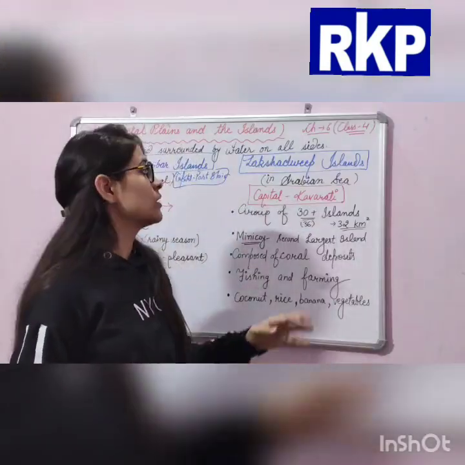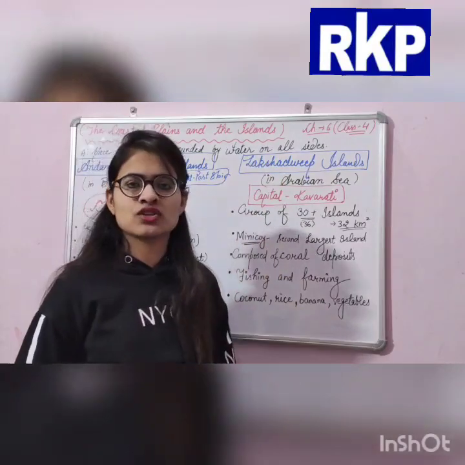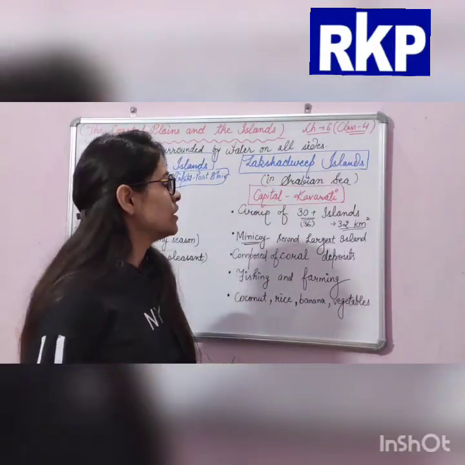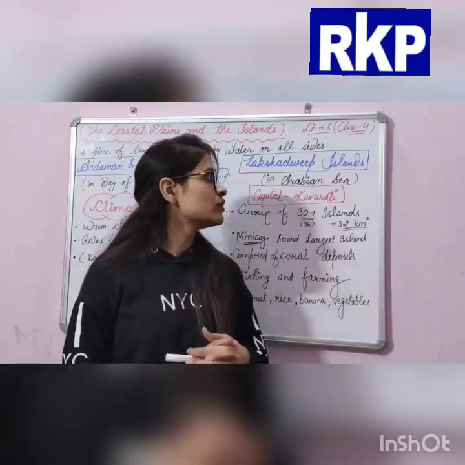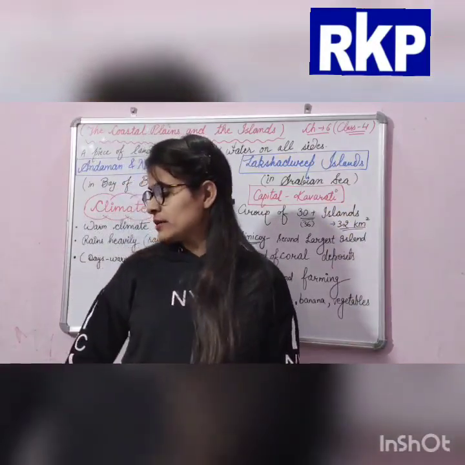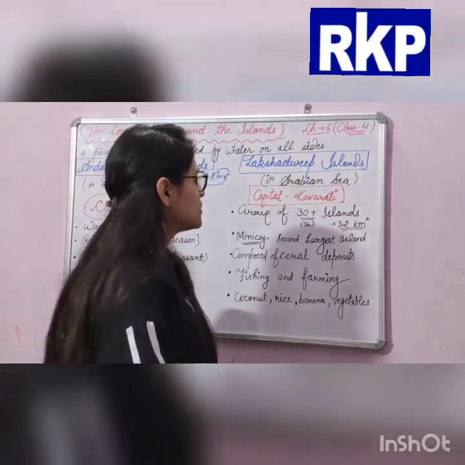We will discuss here the Lakshadweep islands. So Lakshadweep islands are located in the Arabian Sea. Where? In the Arabian Sea.